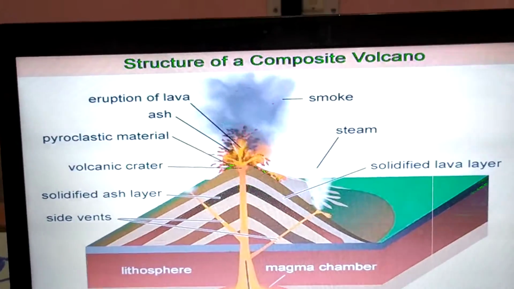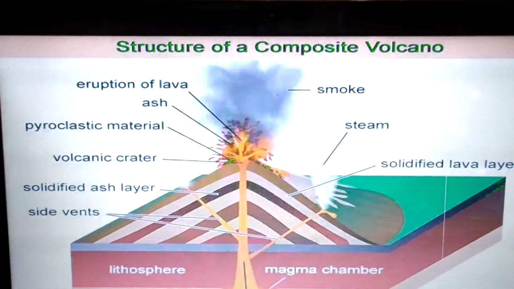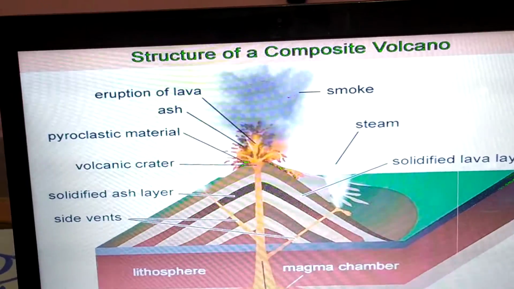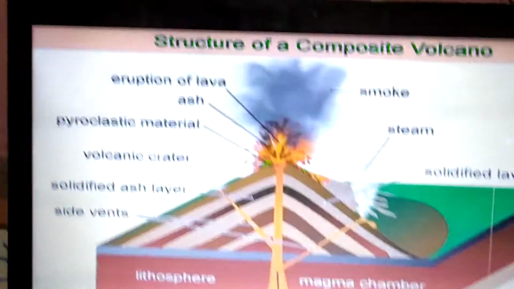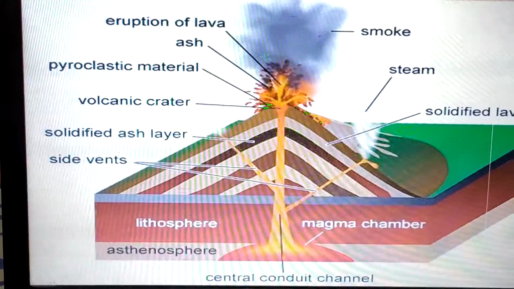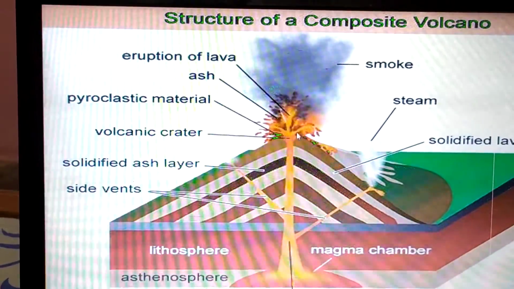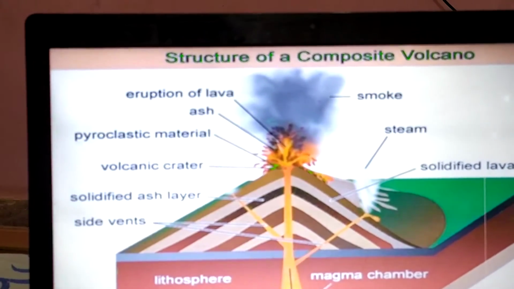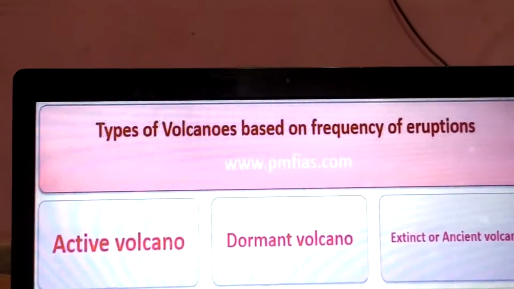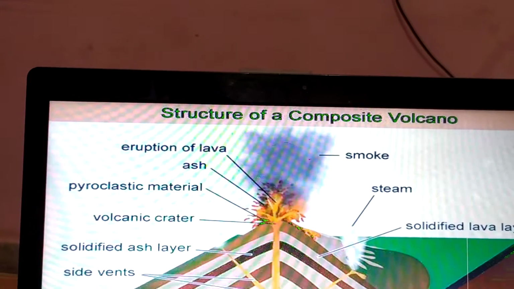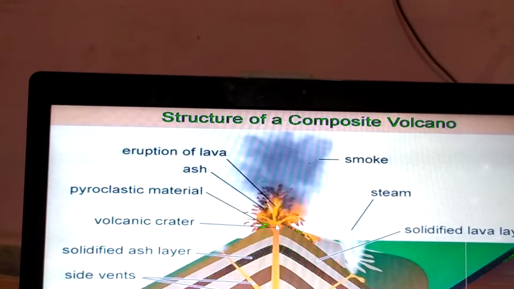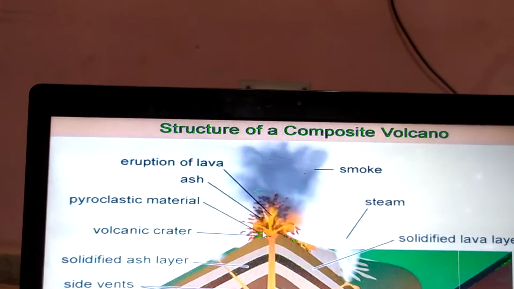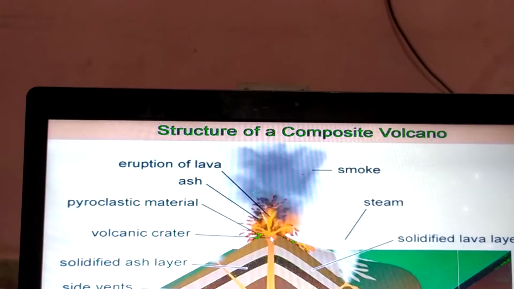This is the structure of the composite cone. Composite cone means there is more than one cone from where the lava comes out. So this is the magma chamber, where the magma is, and due to the pressure, magma tries to come onto the earth's surface through the vent. This is the pipe, and this is the vent from where the magma comes out.